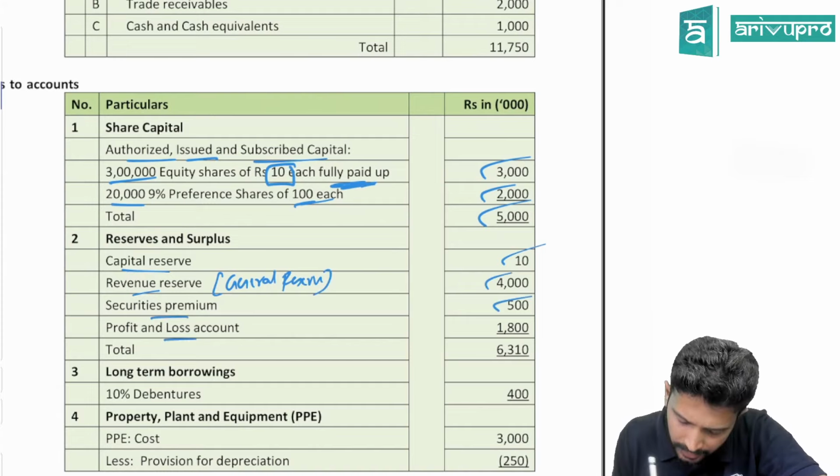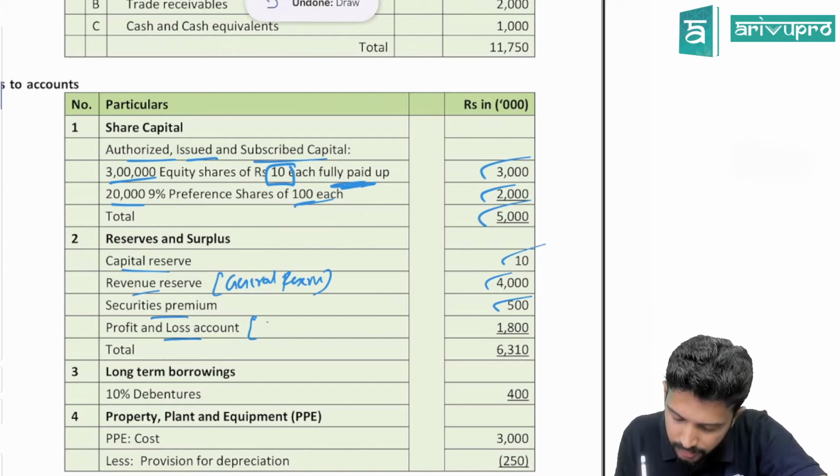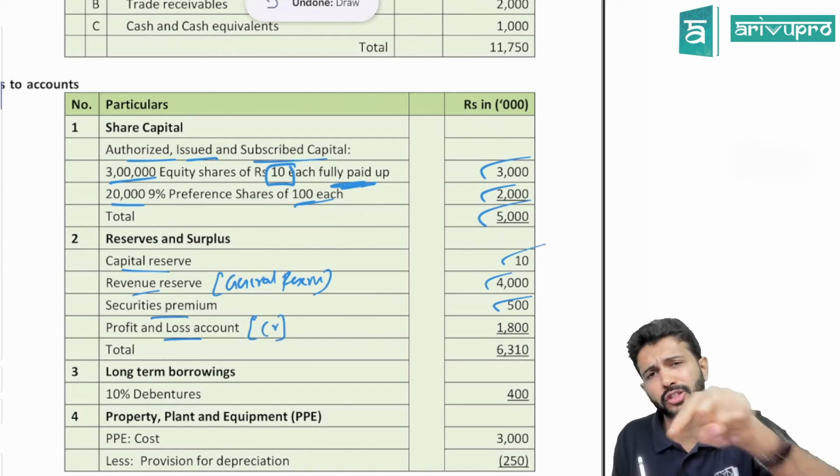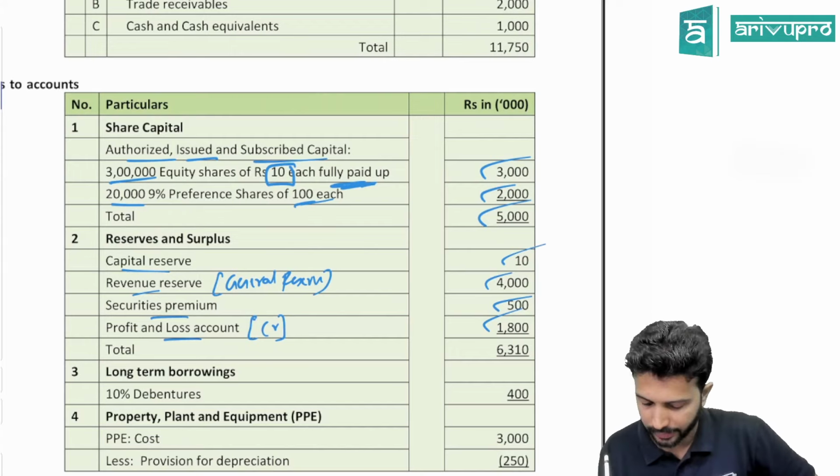P&L account. Is it a debit or credit balance? Credit balance, so they're showing it as a positive number. If it is a loss, they'll show it in brackets, and that's when we say P&L is a loss, meaning it has a debit balance. So here it is profit making. The P&L has a credit balance, a profit balance of 1,800.